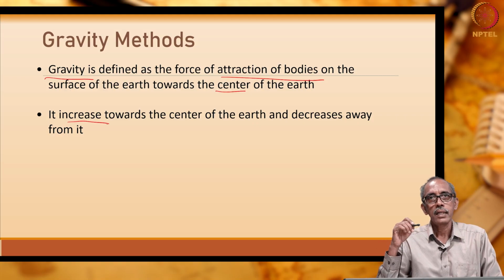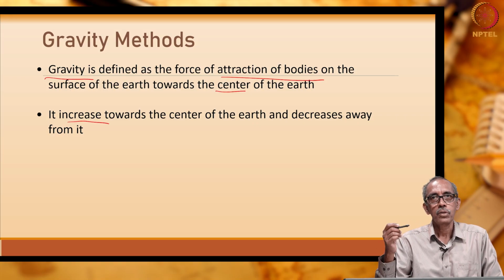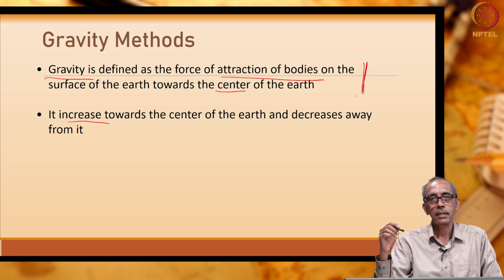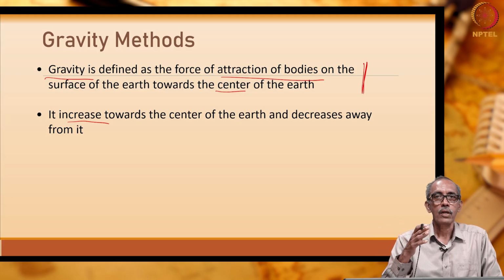The gravity increases toward the center of the Earth and decreases when we move away from the center of the Earth. It is obvious because gravity is defined as the force of attraction of the bodies on the surface of the Earth towards the center of the Earth, which means when you are closer to the center of the Earth, we are going to feel higher gravitational pull.